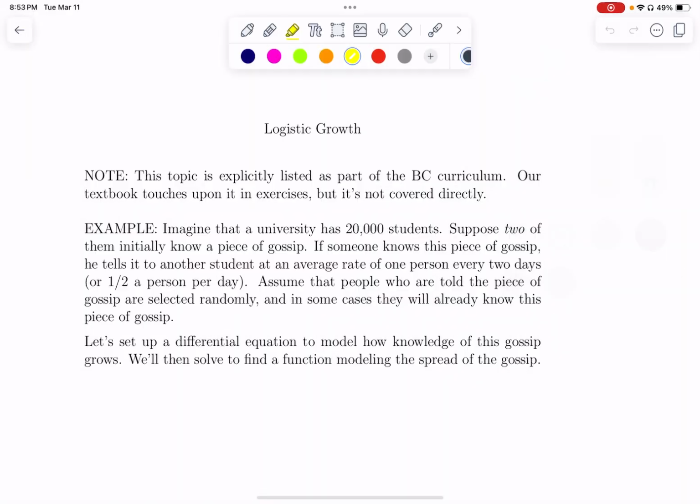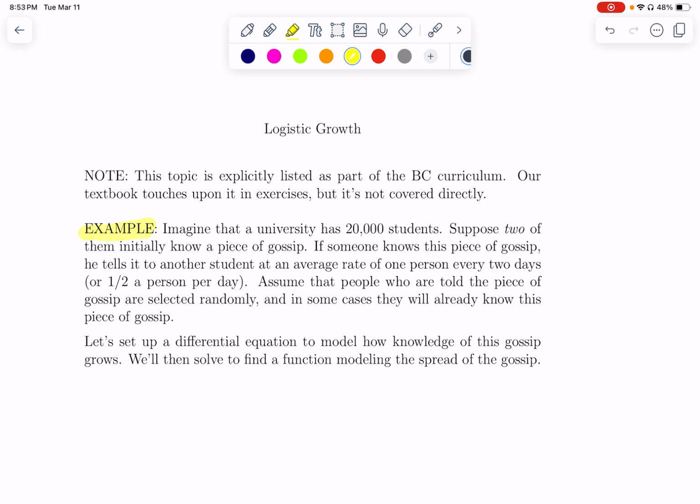This video is about logistic growth, which is something you saw in pre-calc, but we'll be looking at it from a calculus point of view. So rather than getting straight to the formula, let's try to derive where it comes from.